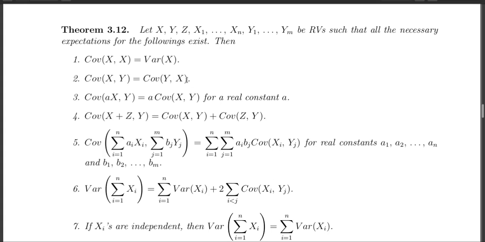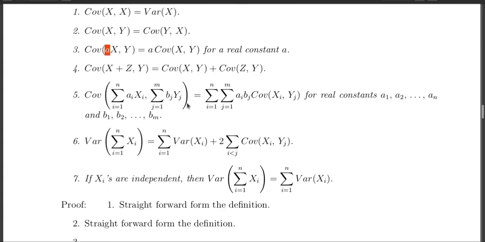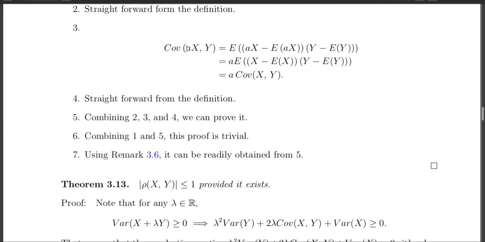That is again straightforward from the definition of the covariance. Third one: covariance between ax and y is the same as a times covariance of x comma y. So the constant comes out of the covariance. And then it is again very simple from the definition, because covariance between ax and y by definition is this one. Now you can take this a out of the expectation because a is constant. So that's why I get this quantity, the same as a times covariance between x and y.